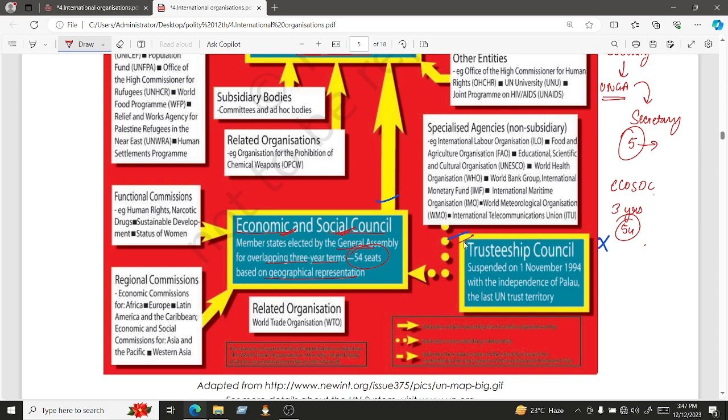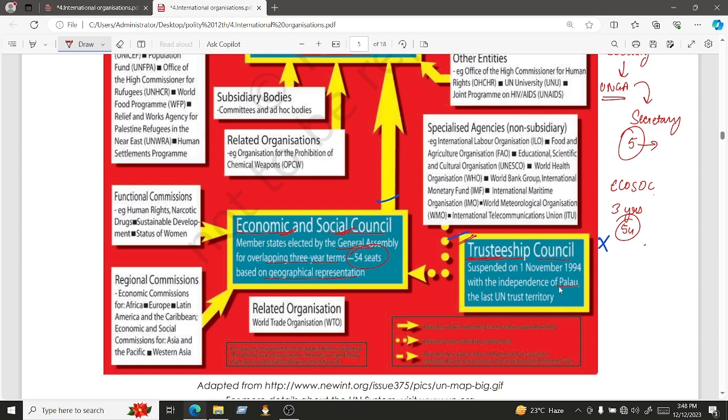Now the last one, which is not in existence today, is our Trusteeship Council. Trusteeship Council was basically formed in order to help countries get independence. We all know that there were so many countries that were colonized by European nations or by other countries, right? Even India was one of them. India was colonized by the Britishers for almost 200 years, right? So to help the countries in giving them independence, this Trusteeship Council was formed.